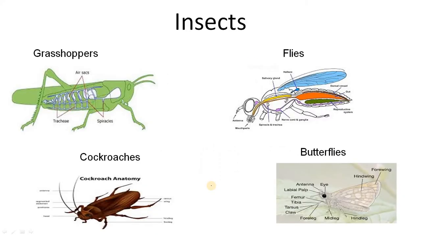Now see, insects. Till now we have not discussed insects, right? So I have a question for you now, children. Are insects animals? See my question again. Are insects animals?